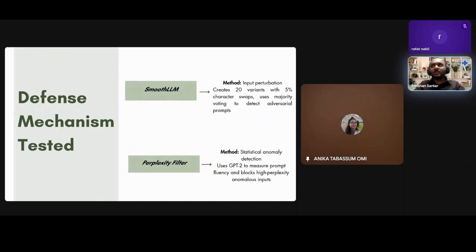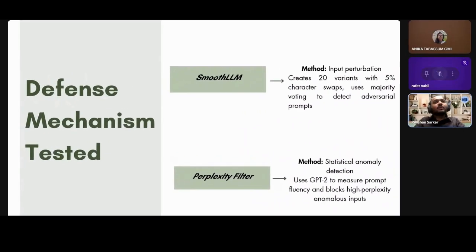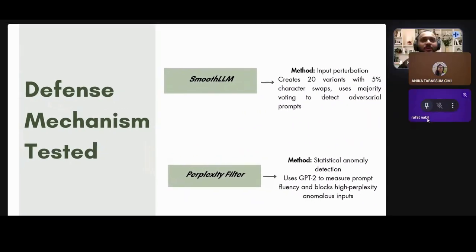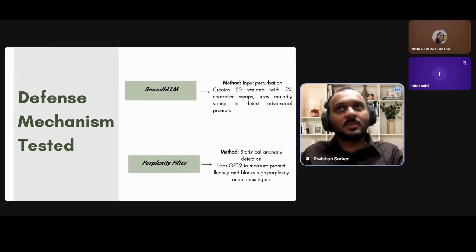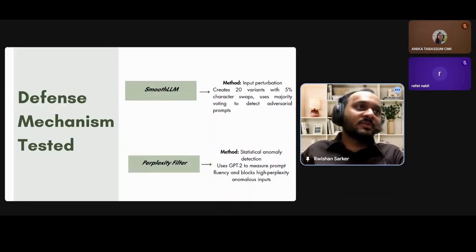Thank you for giving me the floor. My name is Ritik Sarkar. I am also from Breck University. I will be talking about the defense mechanisms that we tested against. For this research, we chose two lightweight defense mechanisms, SmoothLLM and PerplexityFilter.